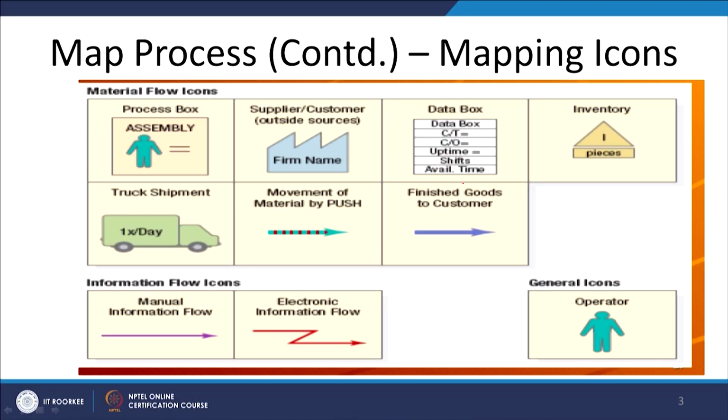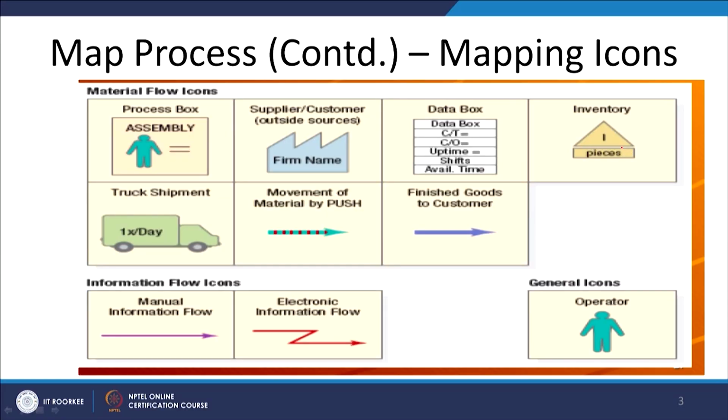We discussed that value stream mapping is used not only for product, but also for information. So, you have a lot of information boxes at each step, such as what is the cycle time, the changeover time, uptime, how many shifts are available, and what is the total available time at that particular step. All these are the information to be written at each step. This symbol I is for inventory, and below that you write the number of pieces, that is, how much inventory you have.